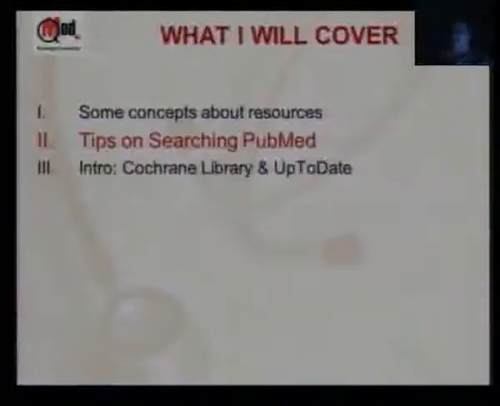The main crux of the talk will be the tips on searching PubMed. I'm going to tell you 5 key tips which are becoming a big hit as I'm teaching these to people. And this has come out of several years of many such talks.